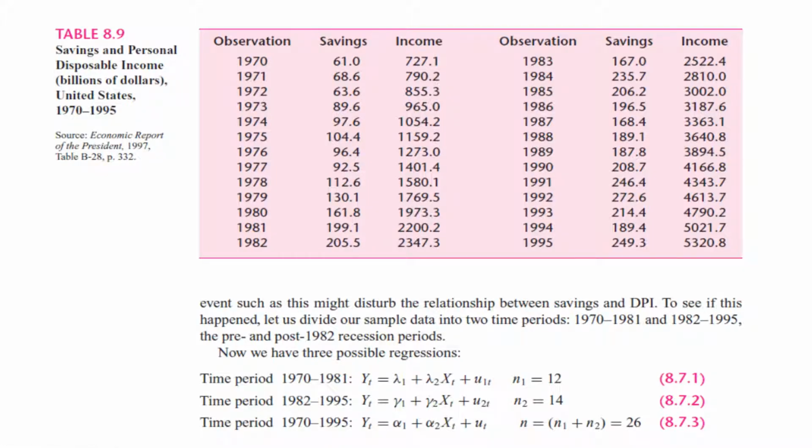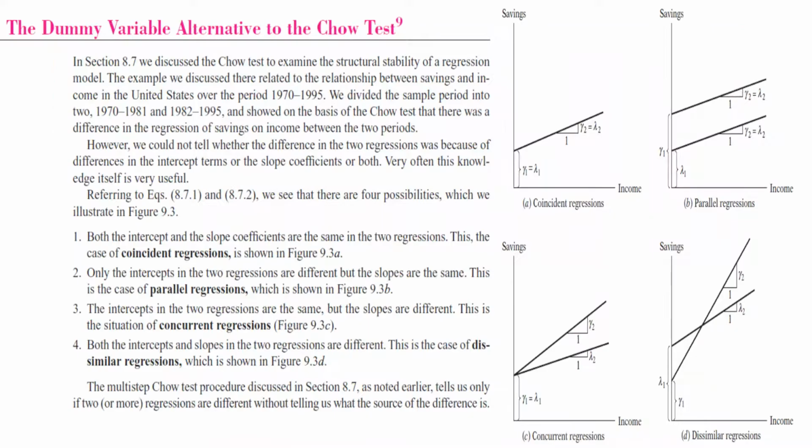The Chow test is a test in which you have to run different regressions. One regression is before the structural break, another regression is after the structural break, and then you also run a regression for the entire data. Like here you can see, if 82 was your structural break year, then you have to run three regressions: before 82, after 82, and then the third one overall for the full data. And now I am going to talk about the dummy variable alternative to the Chow test.